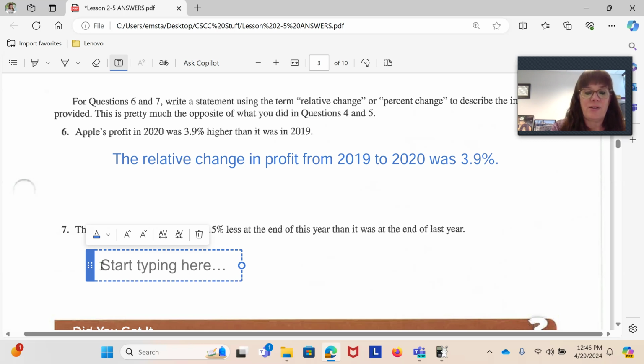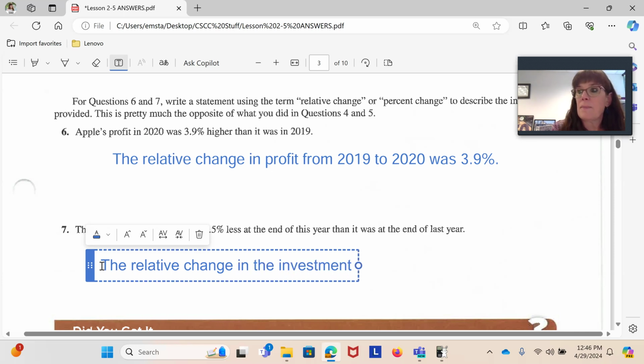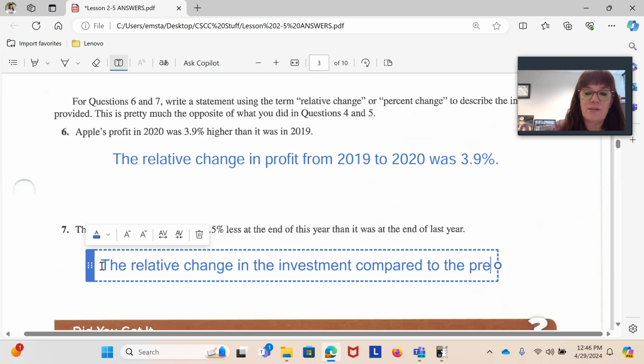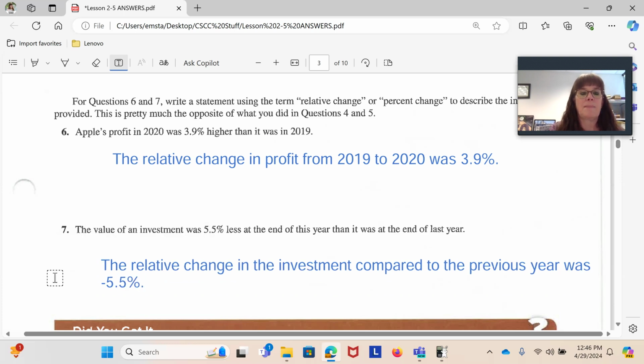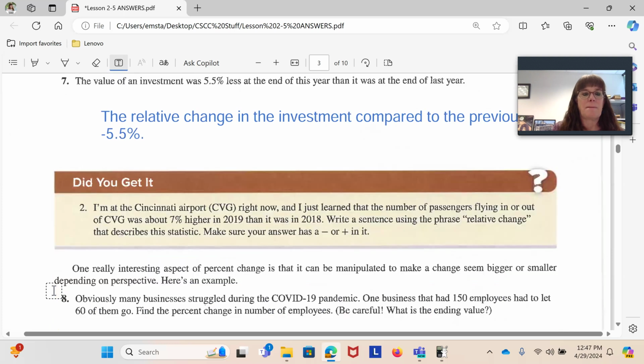So we're going to start out again, the relative change in the investment compared to the previous year was negative 5.5%. So 4 and 5 and 6 and 7 are kind of opposites of each other, writing this in different ways.